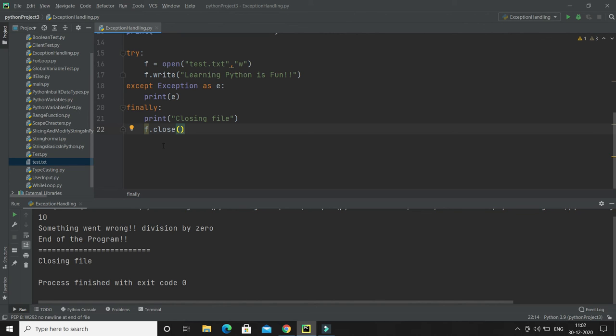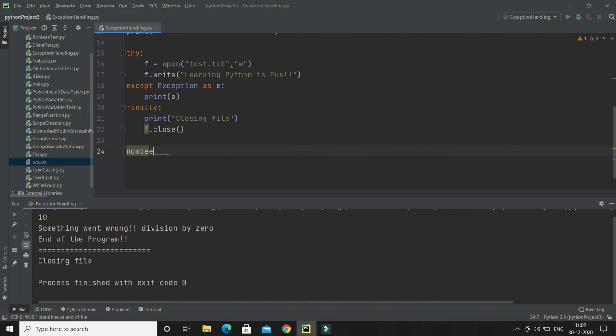Now we'll talk about how we can raise an exception, right? Let me show you. Raising an exception means, let's say I would like to raise some exception intentionally, right? Let's say we are taking some input from the keyboard. So how can we take input from the keyboard? Let's say I'm taking a number from the keyboard.